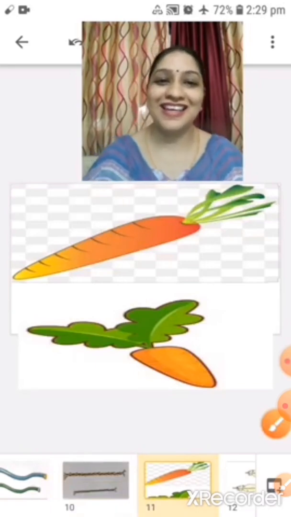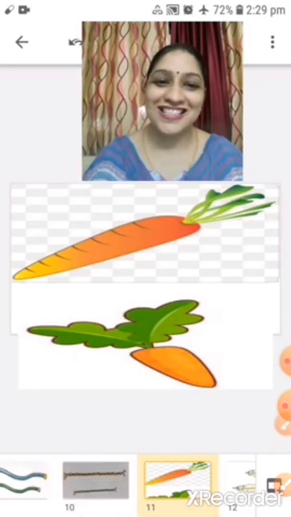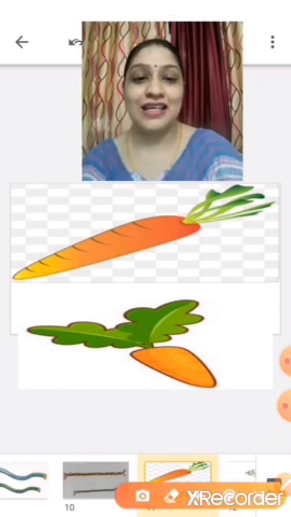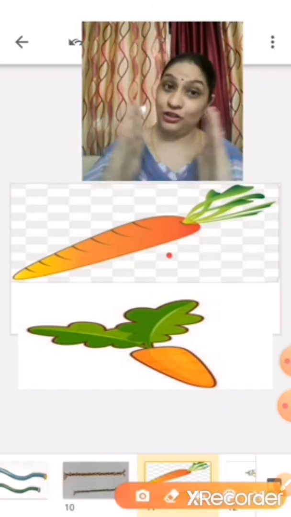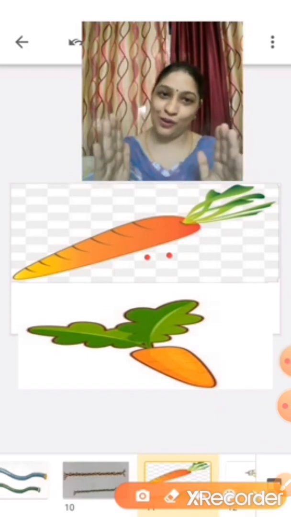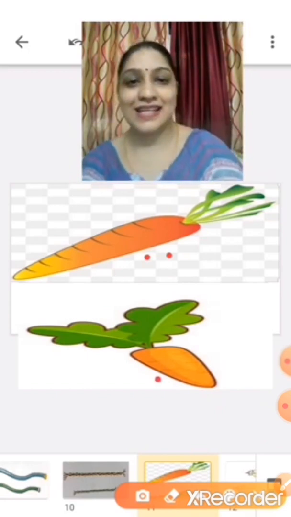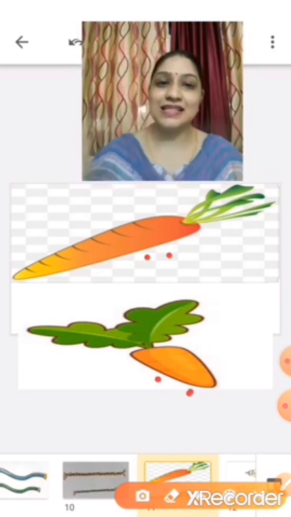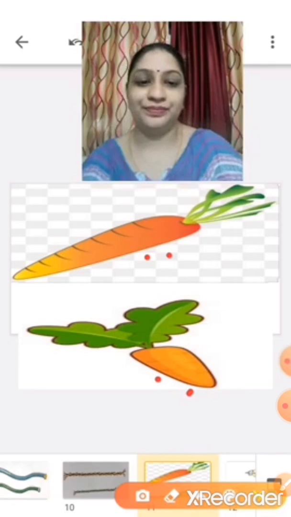Okay. Yes. What are these? Yes, these are carrots. And this carrot is long. And this carrot is short.